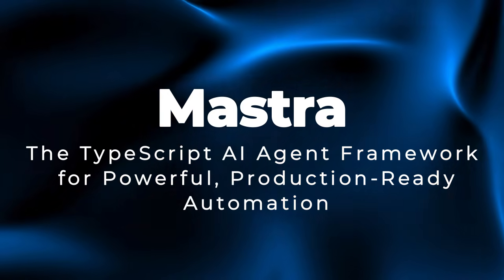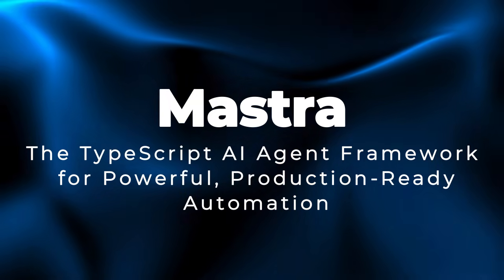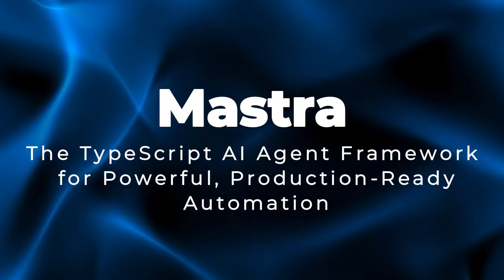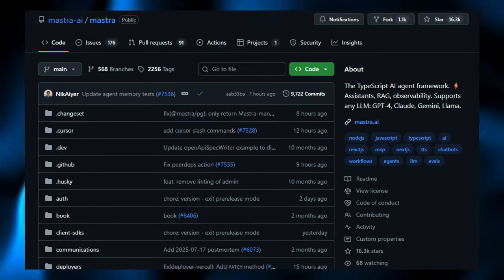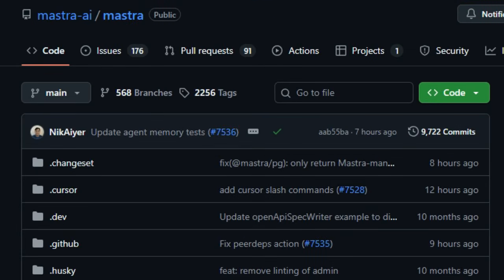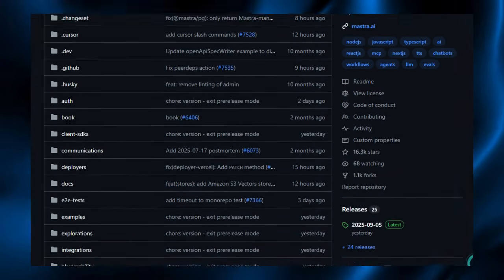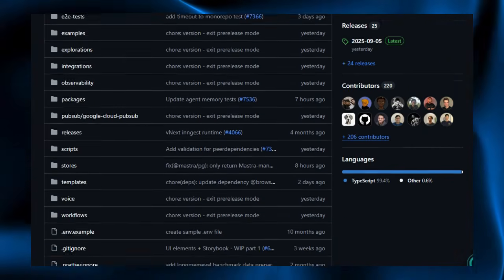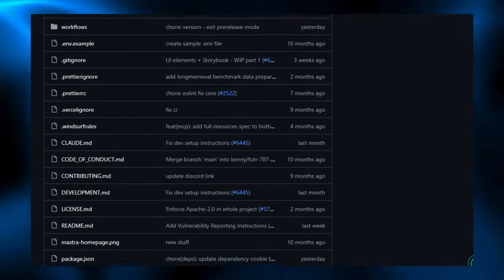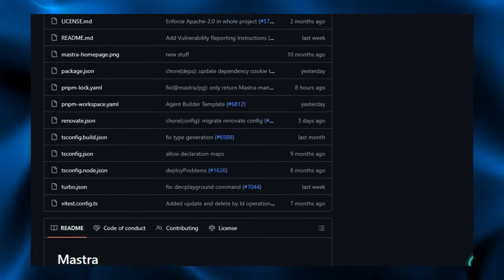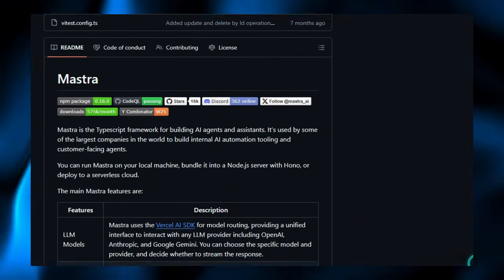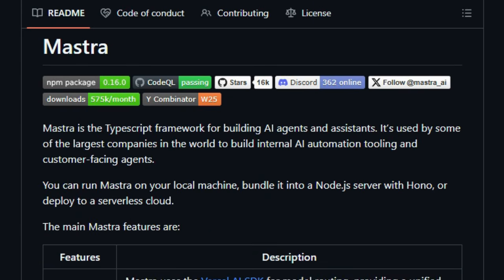Project number 1. Mastra, the TypeScript AI agent framework for powerful production-ready automation. Mastra stands out as a thoughtfully designed open-source framework in TypeScript that empowers developers to build, deploy, and manage smart AI agents seamlessly. What makes it truly unique is its developer-friendly approach. It offers foundational building blocks, like agents with memory, tool calling abilities, workflows, RAG pipelines, and observability, all accessible directly from TypeScript without dragging in Python or other ecosystems.